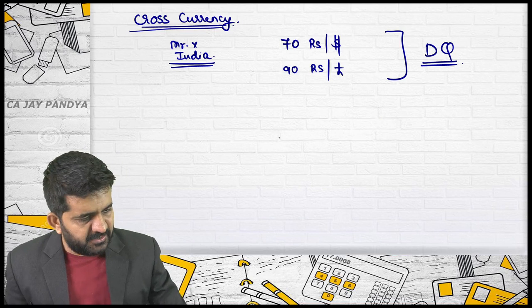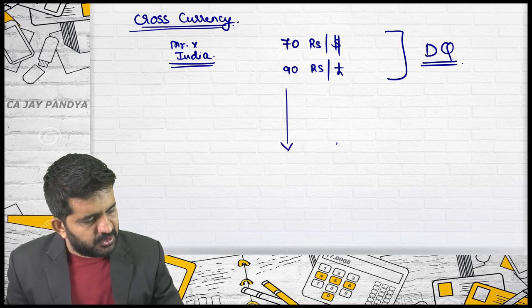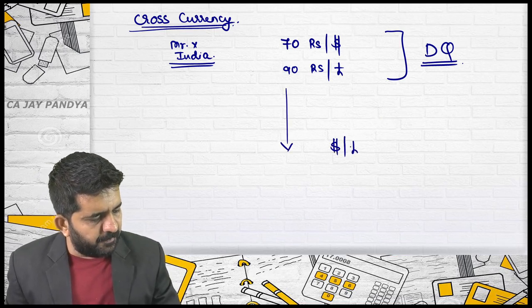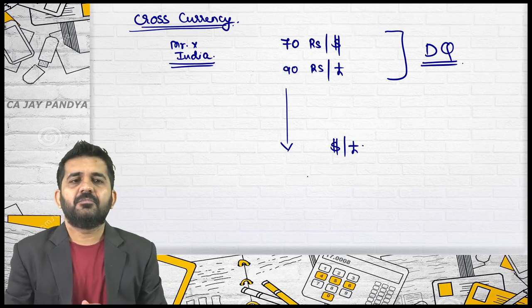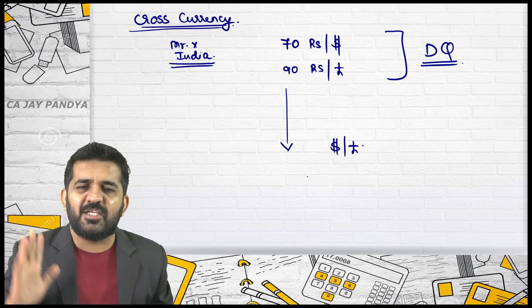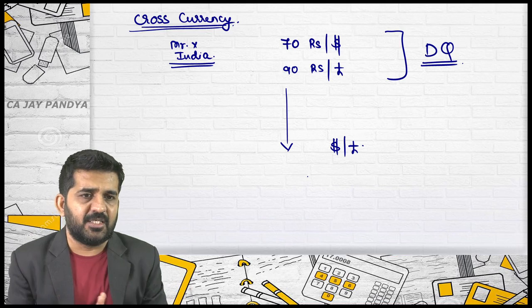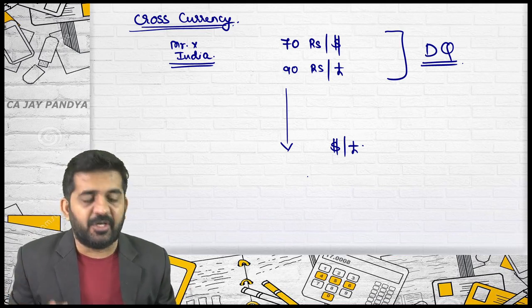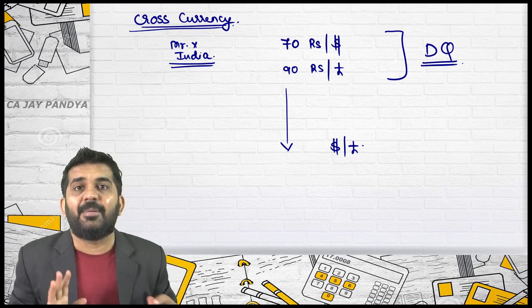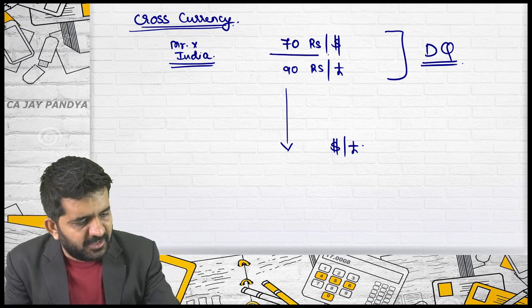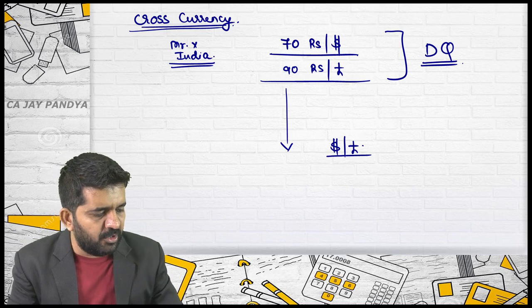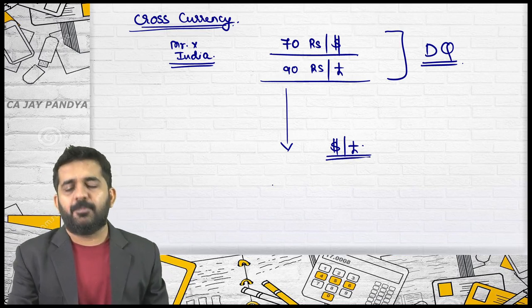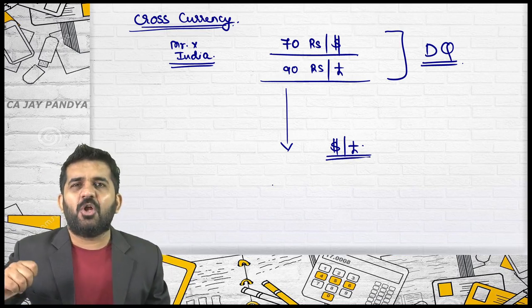Someone asked us, sir, what is a dollar per pound rate? Now why they are asking us is a different question, but if someone asks us, I want to find out dollar per pound rate from the rates which are applicable for me. These are the two rates given. I want to find out the rate of dollar per pound. Please all of you concentrate.